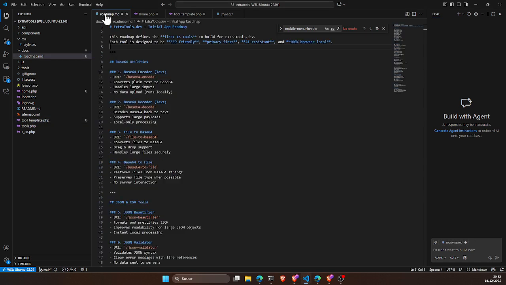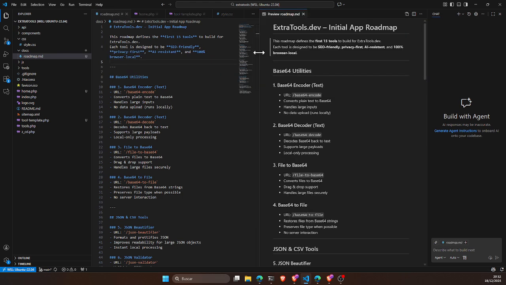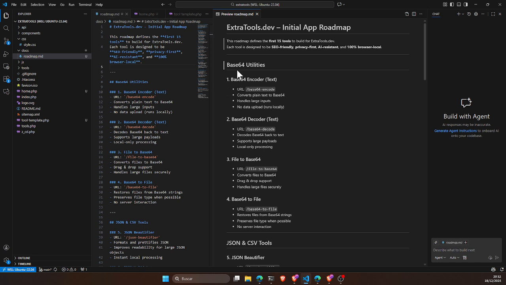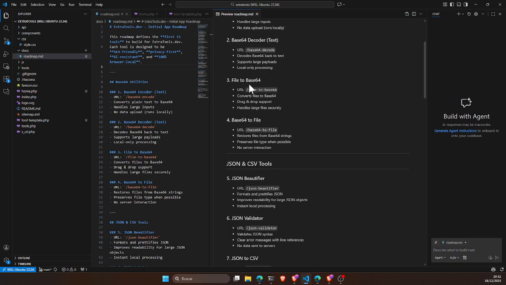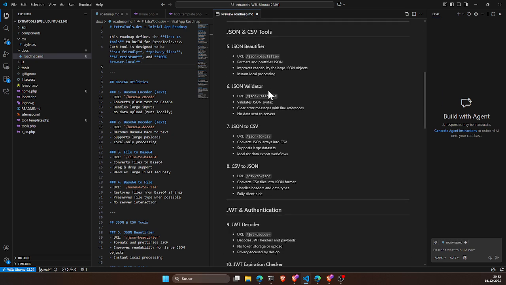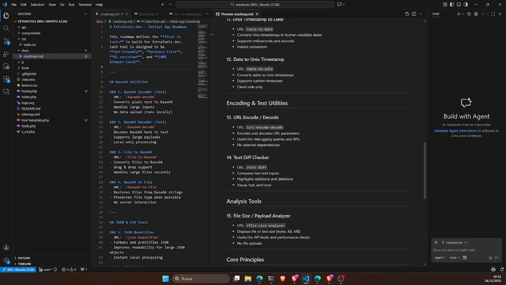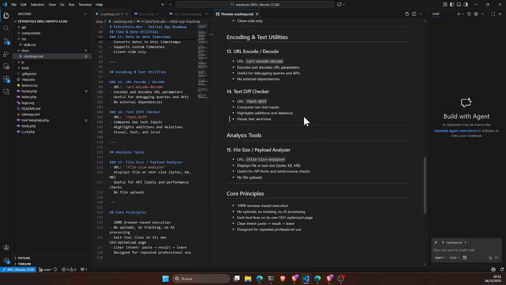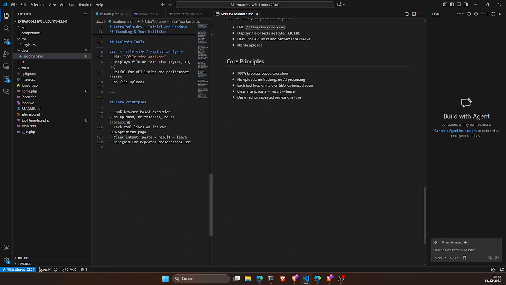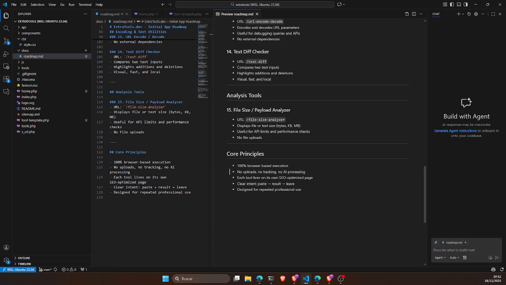On one hand, I created this roadmap together with ChatGPT. Basically, which tools would be better: a base64 encoder, the decoder, file to base64, base64 to file, different tools for JSON, different tools for JWT tokens, and also some time and date utilities, and encodings and analysis things. All of them should be 100% browser based, no upload, no tracking, no AI pre-processing, everything living in its own page, optimized for SEO, with a clear intent. So people come here, paste, see the result and leave.